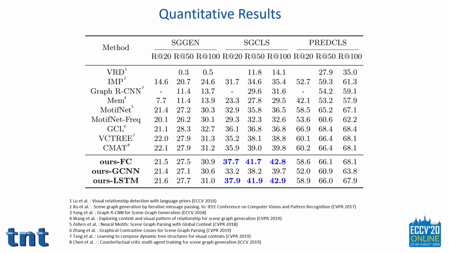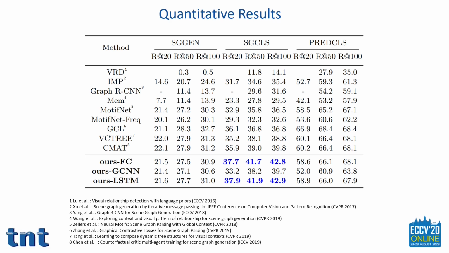Our results are shown in the table. The bottom part shows results of the proposed ODE layers using three different front-ends, respectively fully connected layer, GraphCNN, and LSTM. They bring different representations for the ODE layer. As can be seen from the table, most recent methods such as MotifNet, VC-Tree, and CMAT, including ours, are very similar in performance with respect to the scores in SGGen and PredCls.